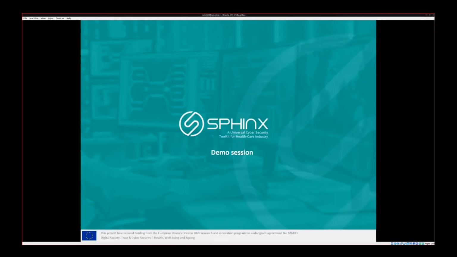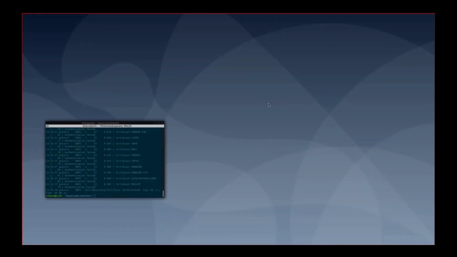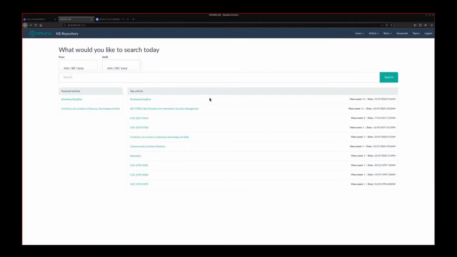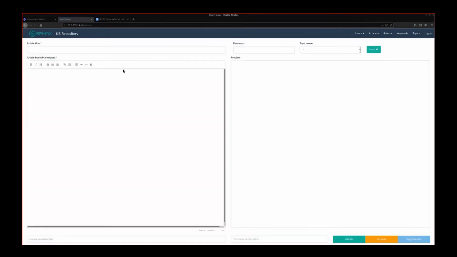Now we can proceed with a short video. Here you see the main view of the knowledge-based repository. You can see the articles that already have been introduced earlier. From the menus, you can create users and view your accounts, and also you can create a new piece of knowledge.